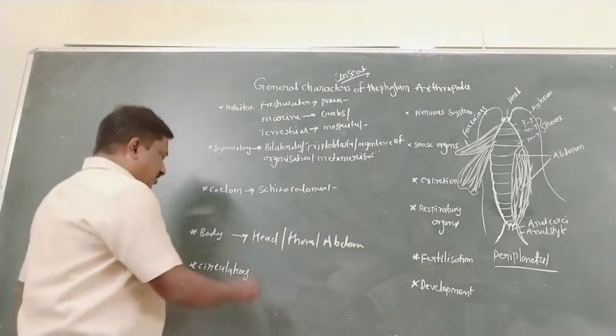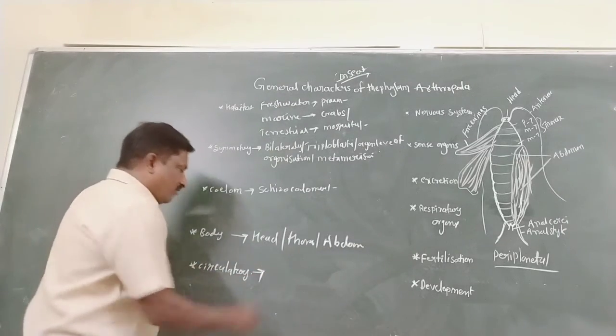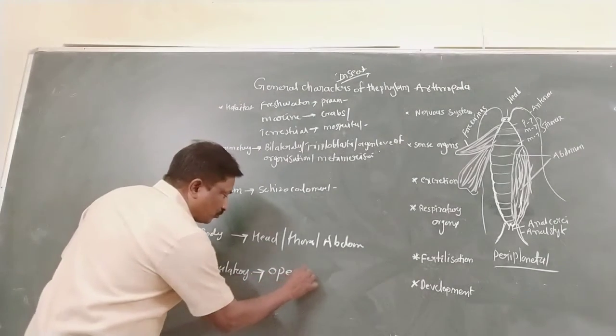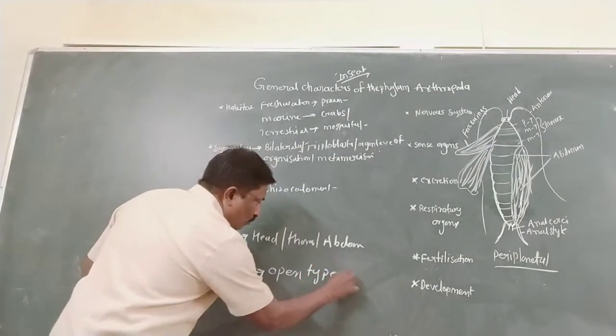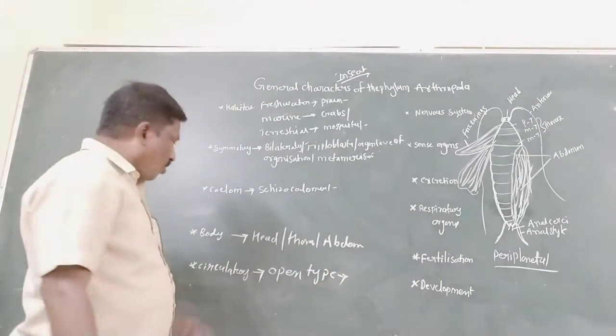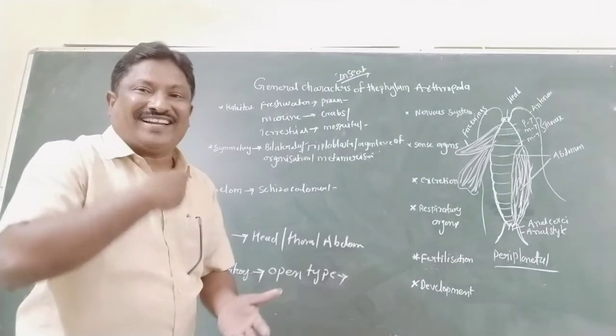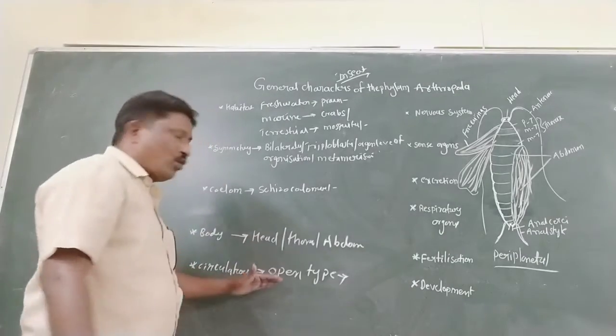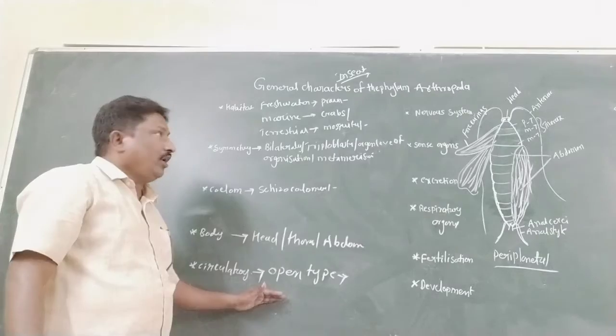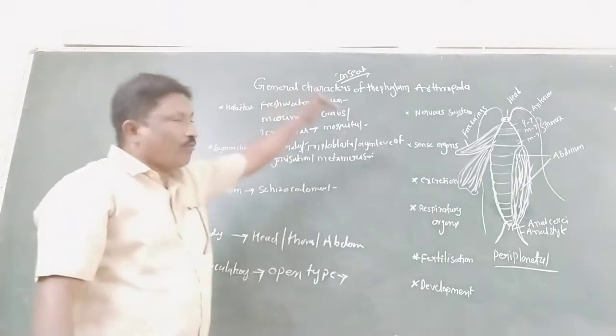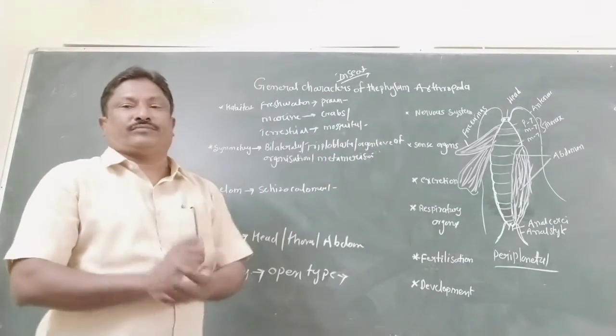Next is the circulatory system. An open type of circulatory system is present. In vertebrates the heart is located on the ventral side, but in invertebrates and arthropods the heart is located on the dorsal side.